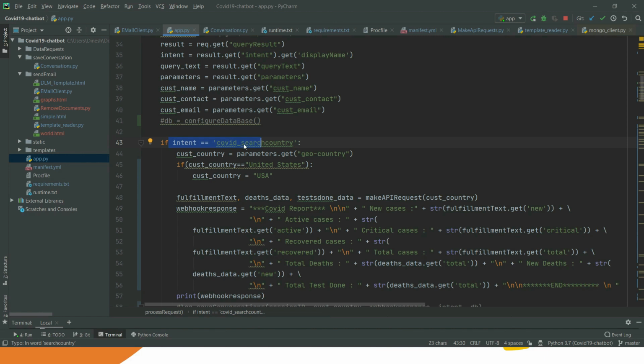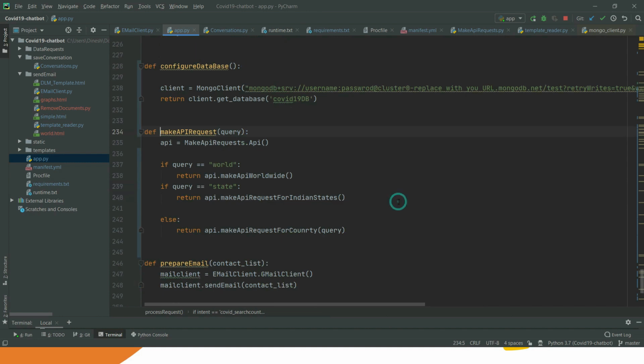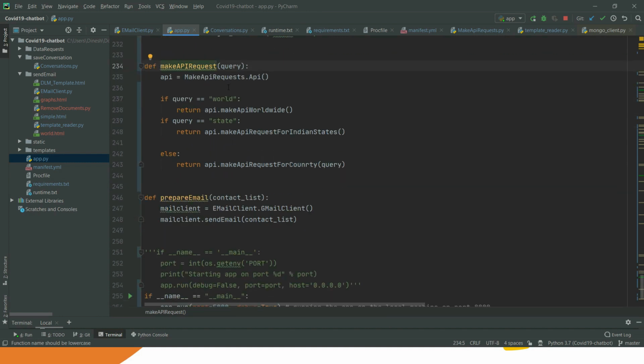So let's suppose the user wants to see the Indian report, then the control goes inside this condition, and then it will make an API request for a country.